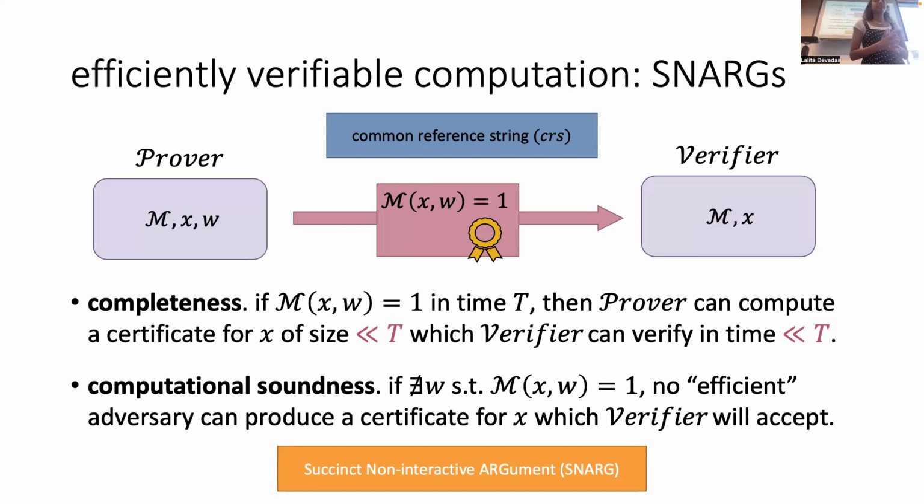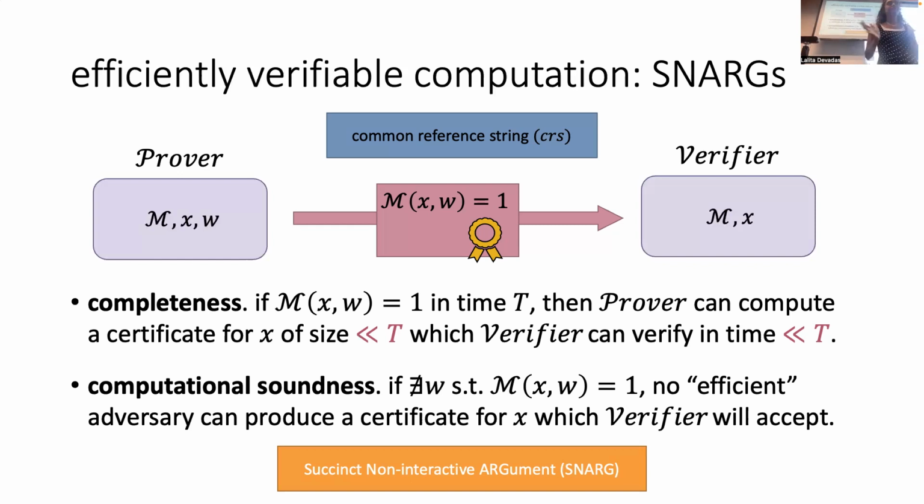Just a distinction here. If you've heard the term proofs before, I'm going to say proofs to mean basically this certificate thing. I'll use the word proof, but what I mean is a computationally sound argument, not a statistically sound proof. There will be no statistically sound proofs. Yes, that's not a lie. There's really no statistically sound proofs in this talk, so don't worry when I'm saying proofs. I really just mean the certificate. Are there any questions about this before I go on?